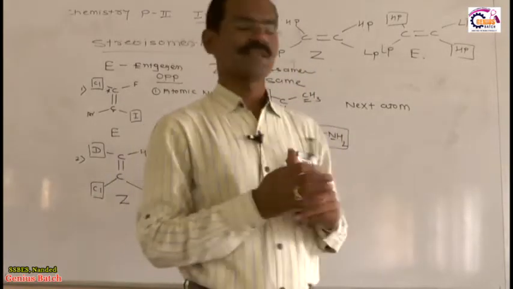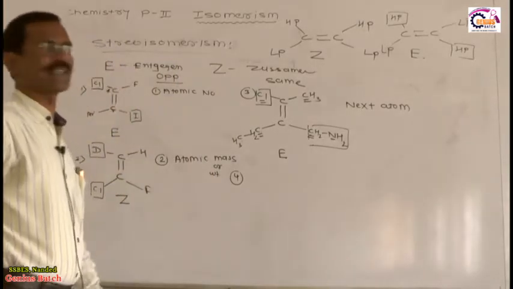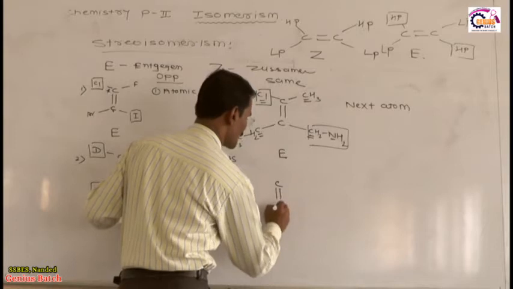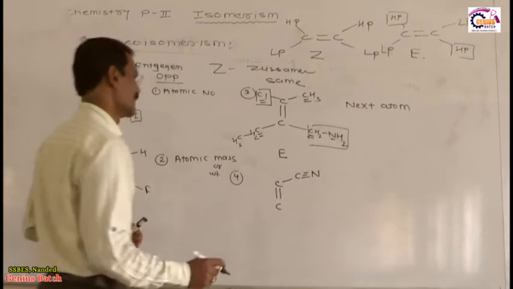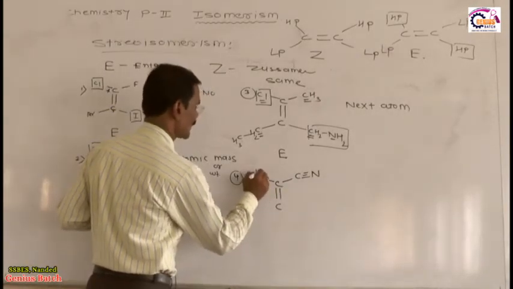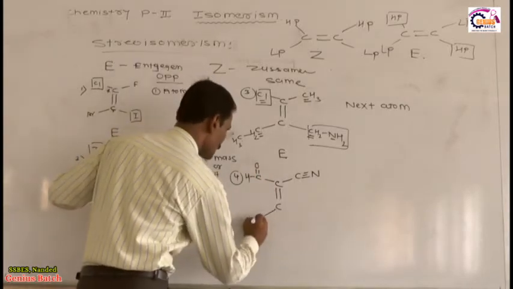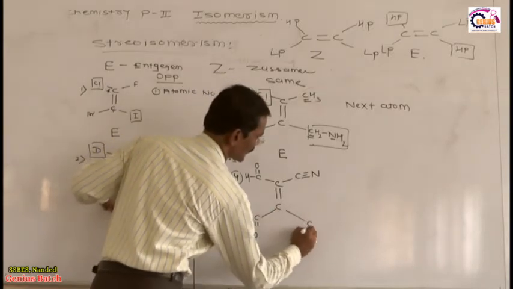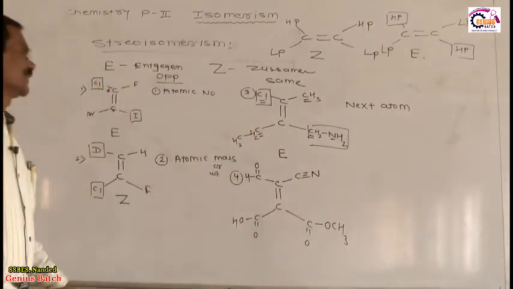Is it okay? Now dear student, the fourth rule is very critical and very complicated. Suppose this is a carbon-carbon double bond, this is a carbon-carbon double bond, this is attached to CN, that is C triple bond N, and this is attached to, suppose, C double bond O and H, an aldehyde, and this attached to suppose COOH, an acid, and this attached to suppose COOCH3, an ester.